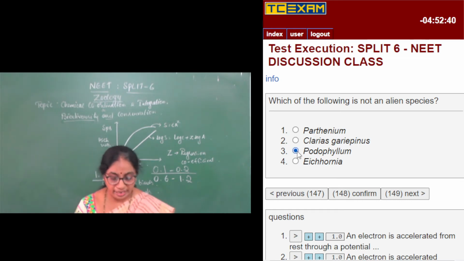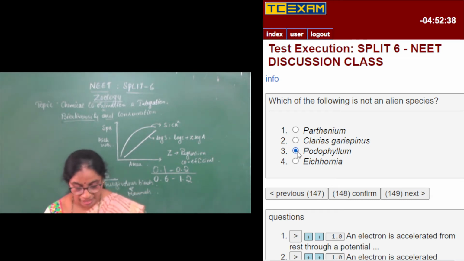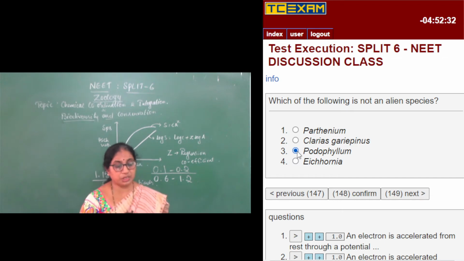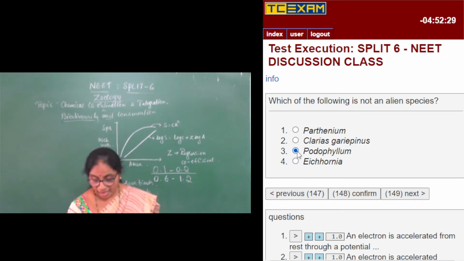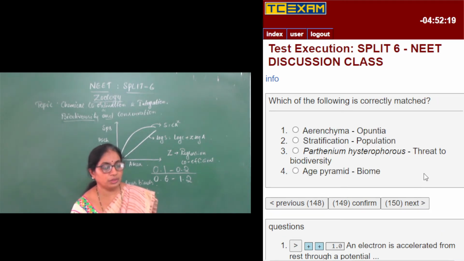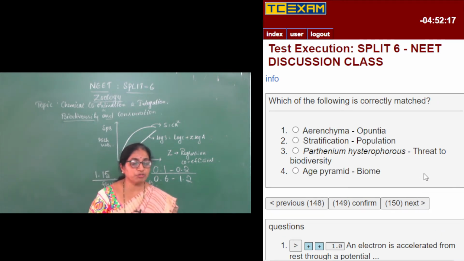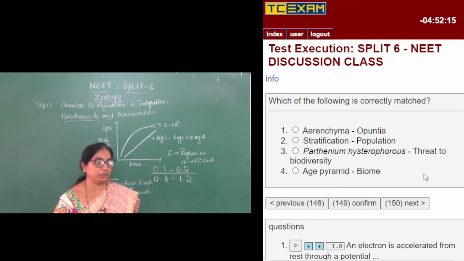Podophyllum is the indigenous species, and it is also called May apple. A resin is extracted from this Podophyllum and called podophyllotoxin, which is a neurotoxic agent. So Podophyllum is an indigenous species of India. So moving to the next question, which of the following is correctly matched?